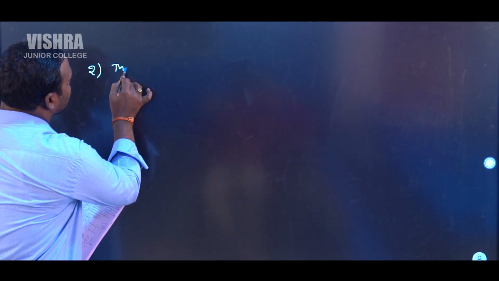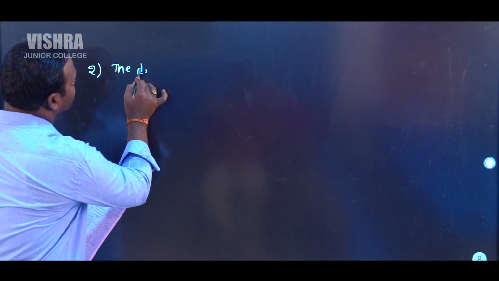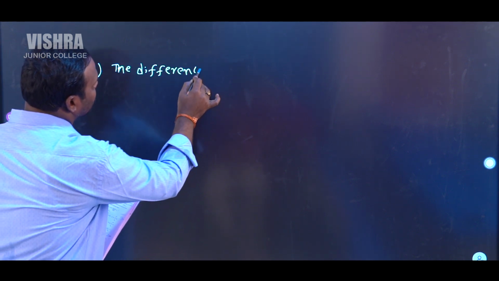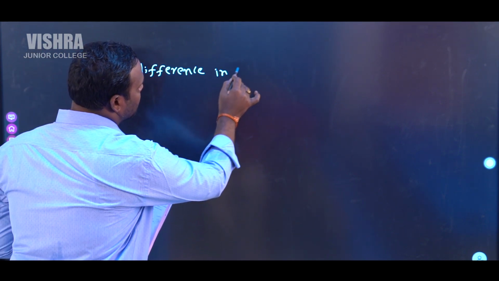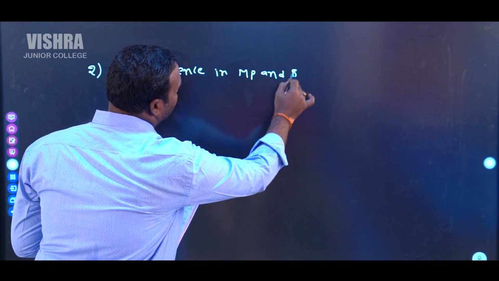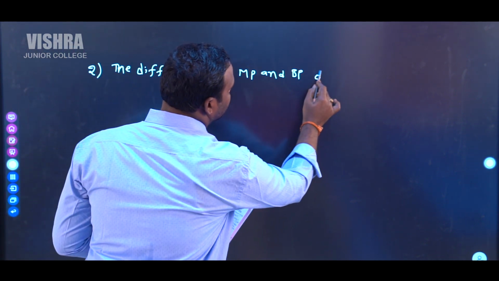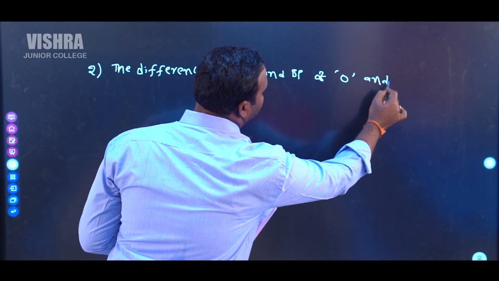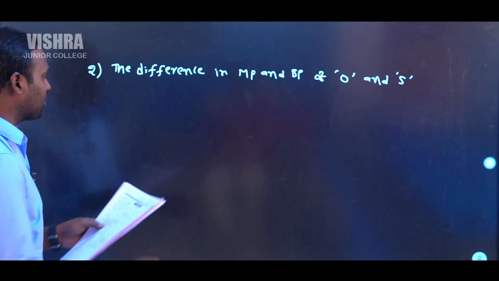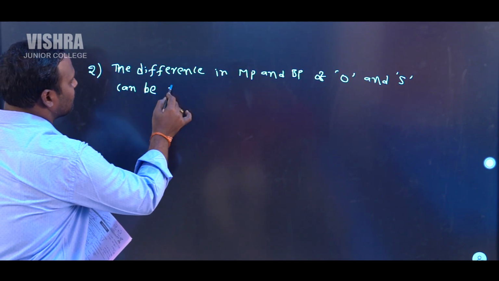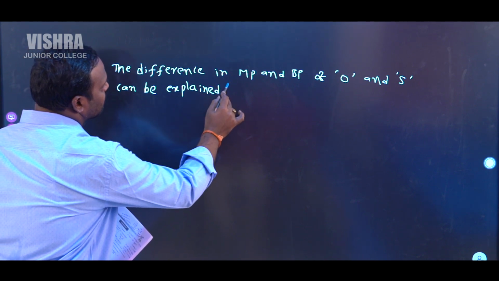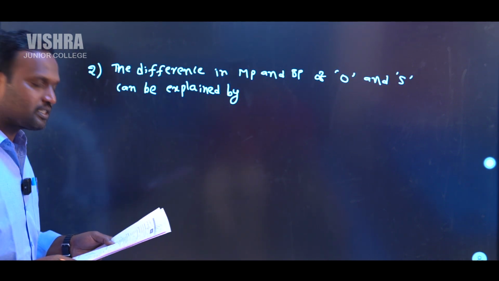The second memory based question in this case is: the difference in melting point and the boiling point of oxygen and sulfur can be explained by. He given four options in this case.